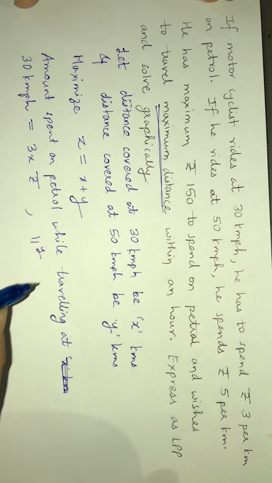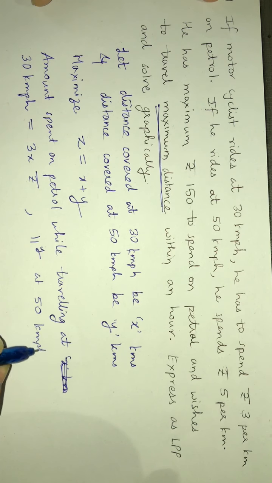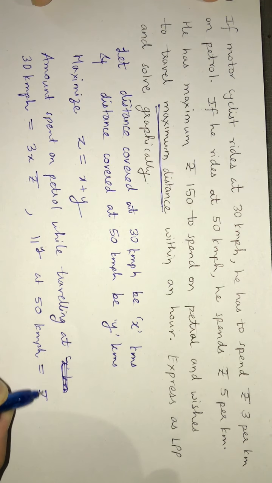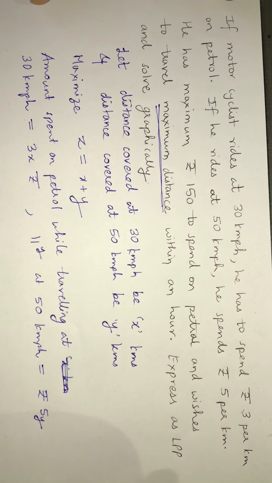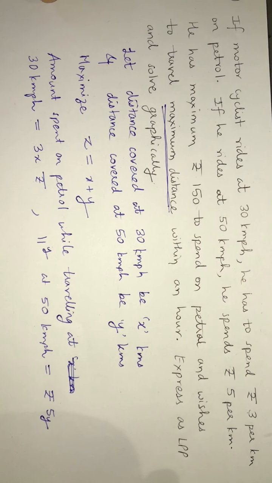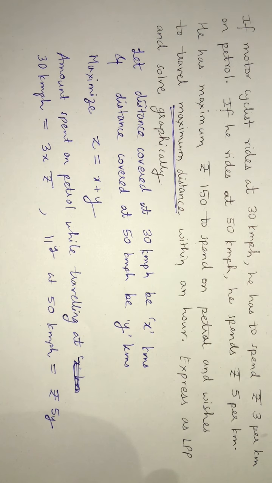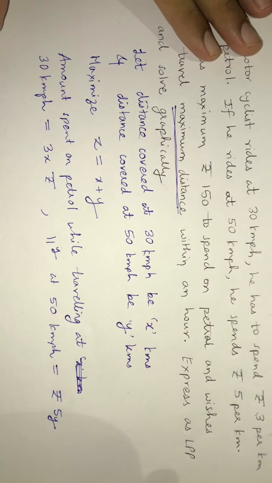Similarly, at 50 kilometers per hour, how much will be spent? Rupees 5y. Here it is rupees 3x, there it is rupees 5y, because it is 3 per kilometer at 30 and it is going to be 5 per kilometer at 50.